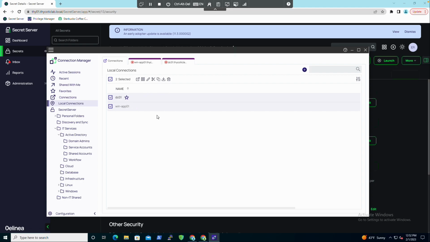So that is how you can launch multiple sessions at the same time using either locally created RDP connection strings in here, or you can also bulk import your RDP connections from another tool that you're already currently using that you want to use inside of Connection Manager.